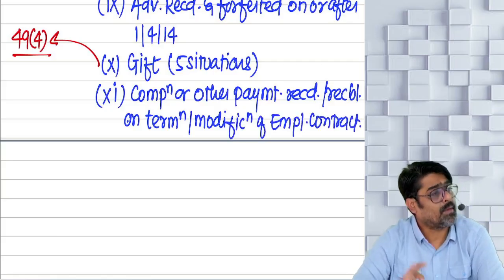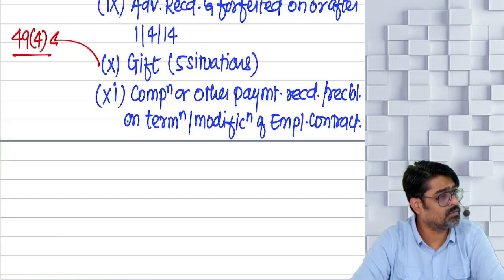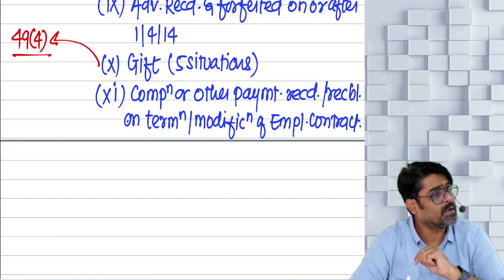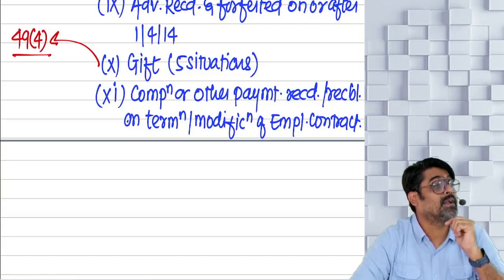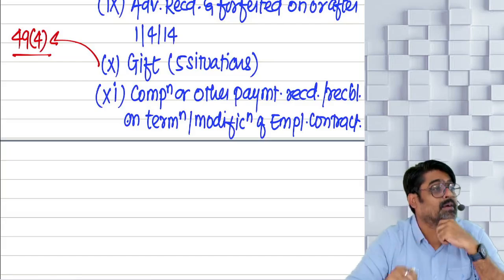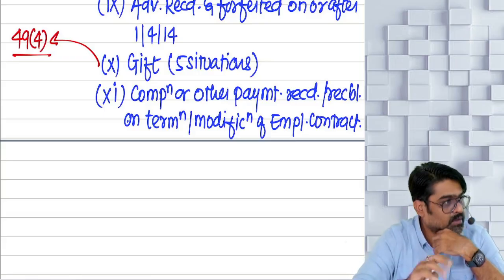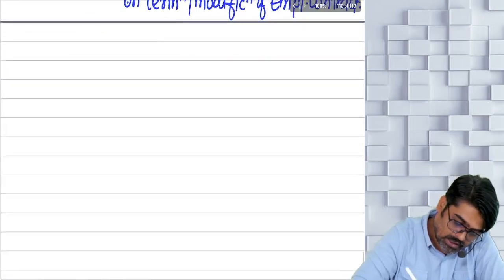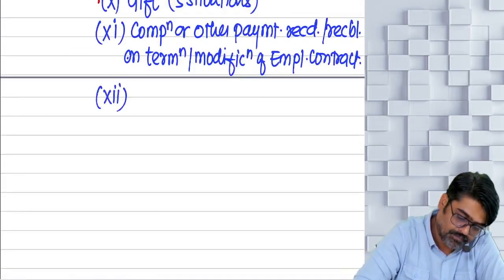If an employment contract is terminated or modified and compensation is received, that will be profit in lieu of salary, taxable under the head salary. If it cannot be taxed under the head salary, then it will come under the head IFOS. When that will happen, we are going to discuss. And the last clause, clause number 12.